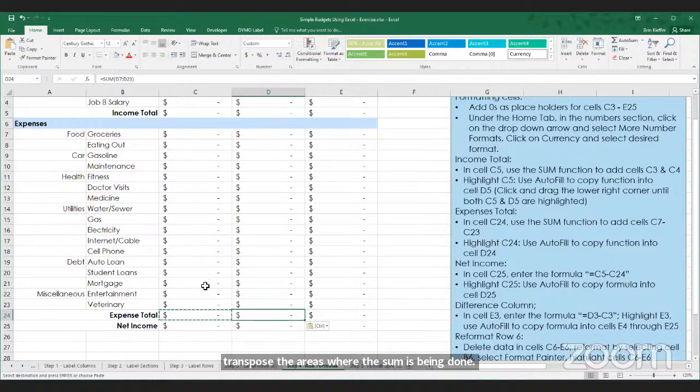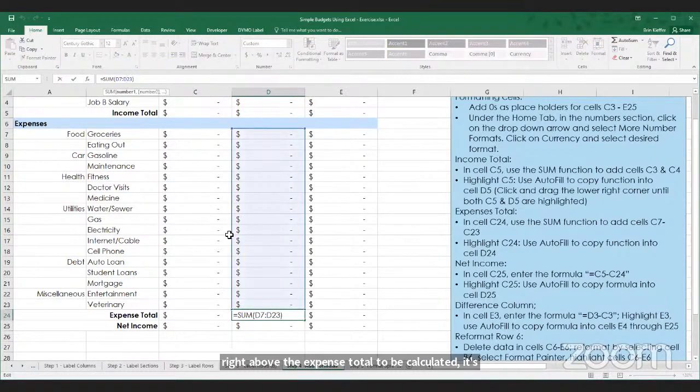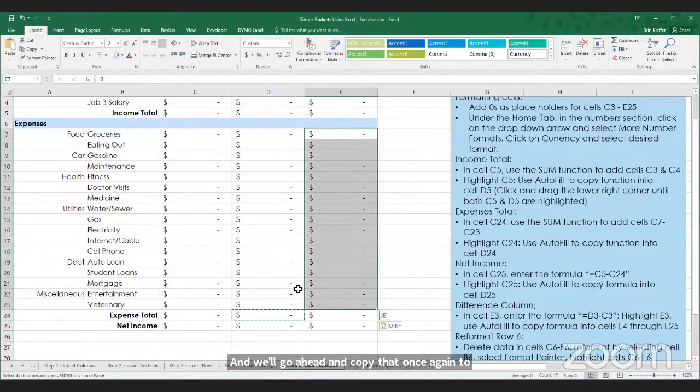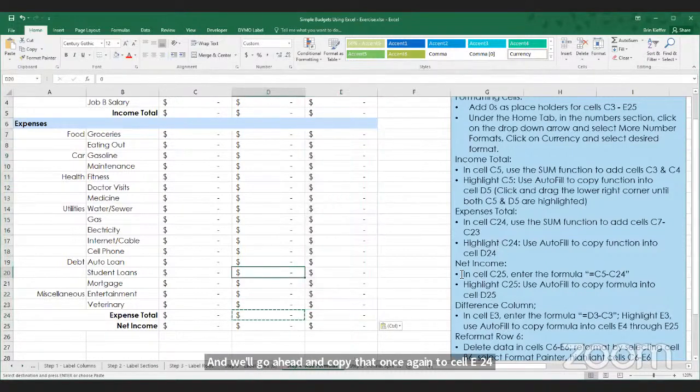So since we wanted the column right above the expense total to be calculated, it's going to go ahead and pull that from this cell instead. And we'll go ahead and copy that once again to cell E24 so that it also calculates the same number. Okay.